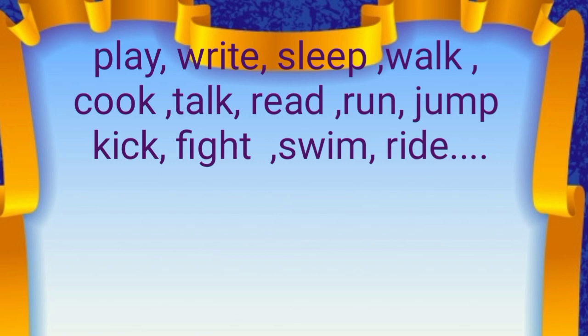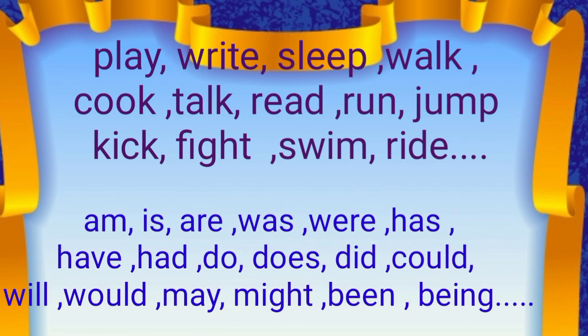Now see these words: am, is, are, was, were, has, have, had, do, does, did, could, will, would, may, might, be, been, and there are so many more. These words are known as helping verbs because they stand with the main verb. They are used with the main verbs and help the main verb. That is why they stand together.